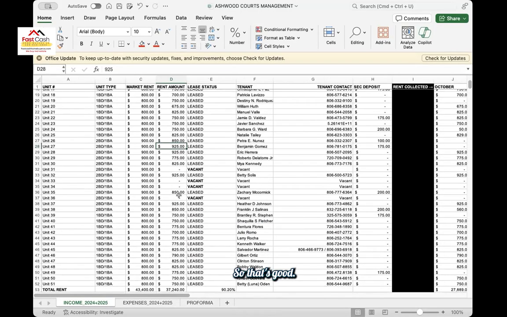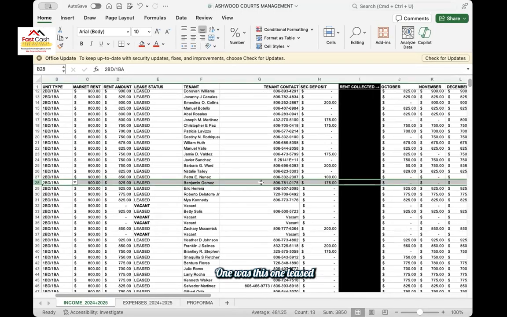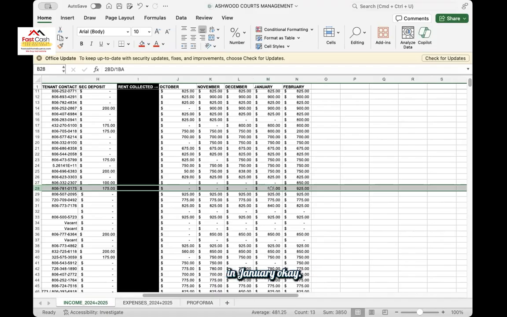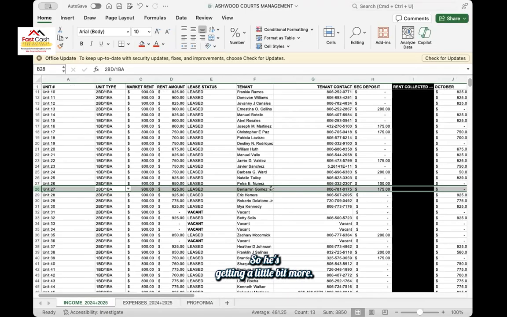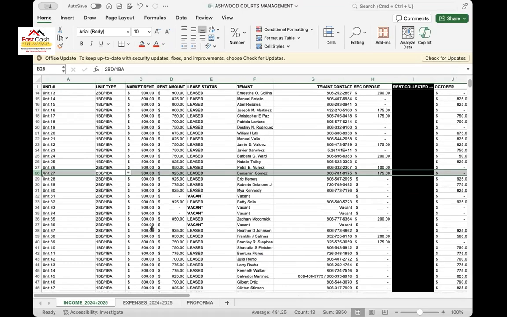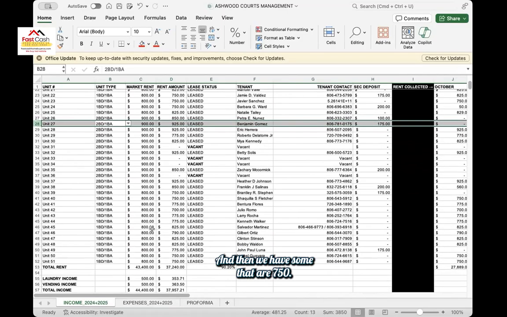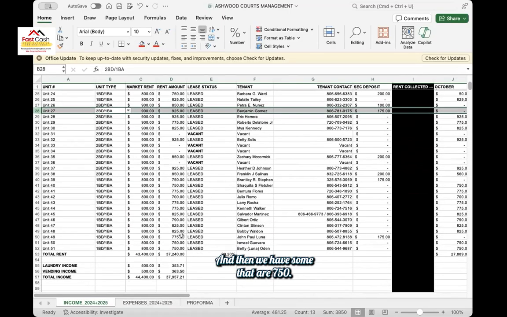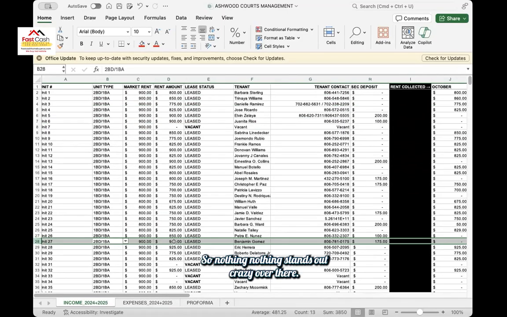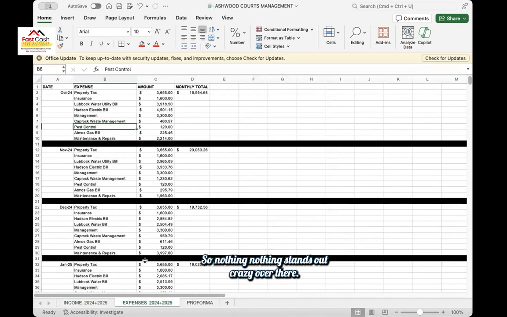So that's good. Let's see, when was this one leased? In January. Okay, so he's getting a little bit more. Maybe those are the ones that were renovated. Yeah. Okay, vacant, which is okay. And then we have some that are 750. Okay, so nothing stands out crazy over there.